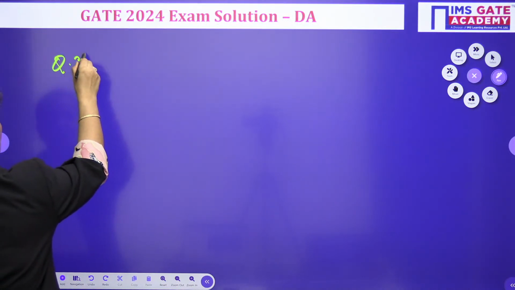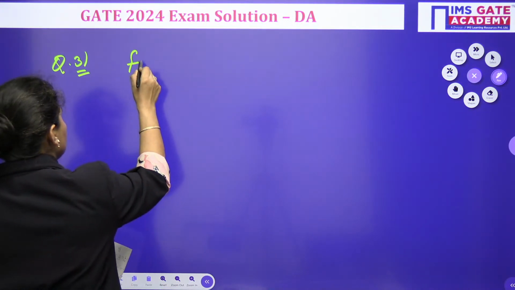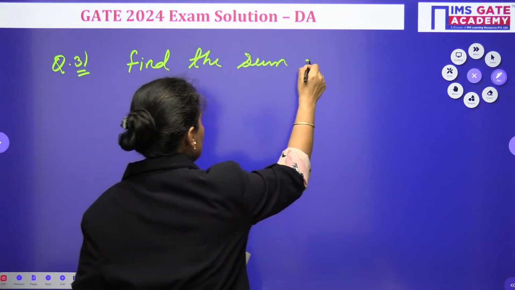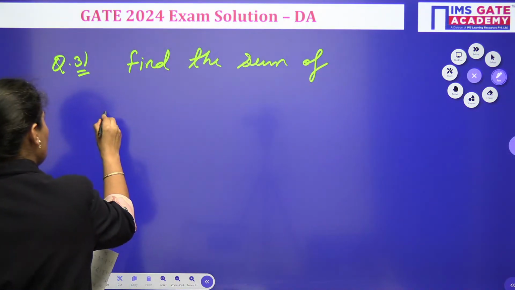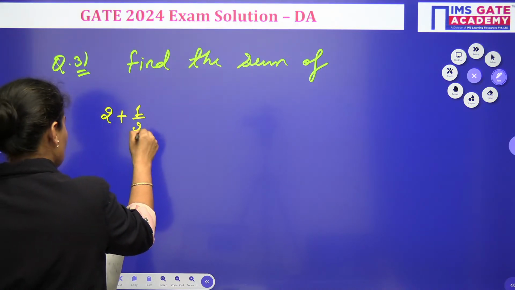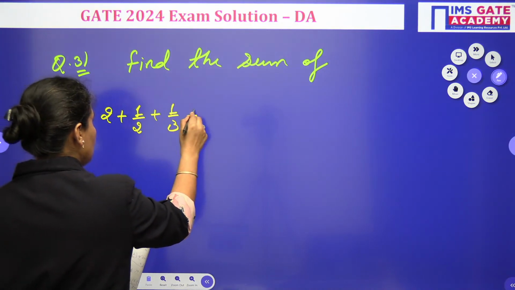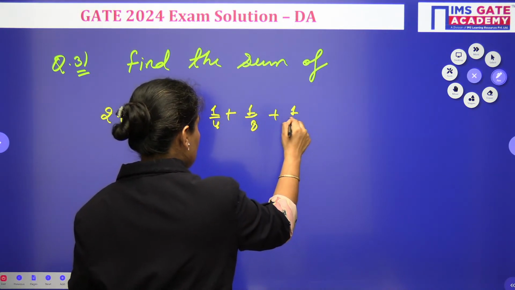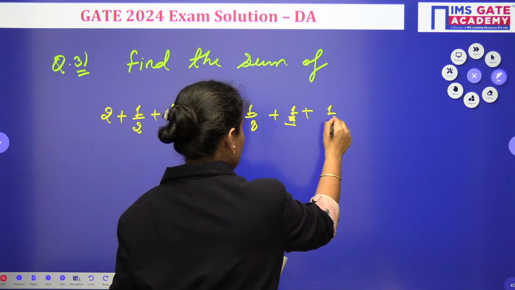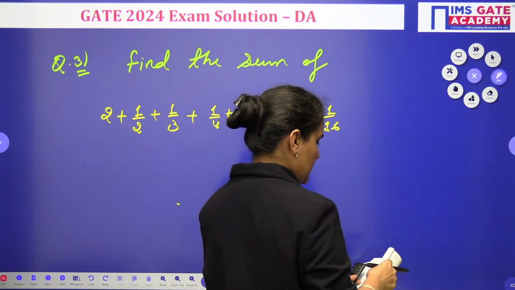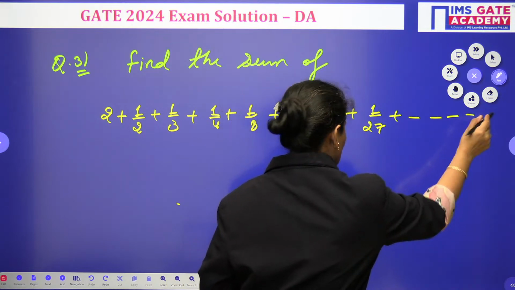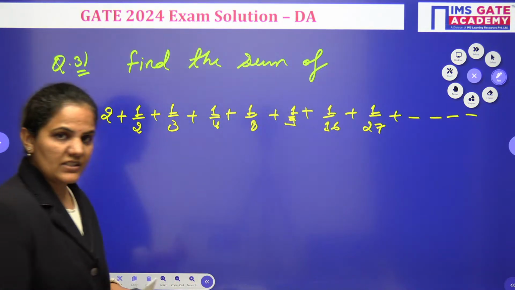Alright, now let's come to one more question I'm having here. The question is, find the sum of the given series. One series is given to us: 2 plus 1 by 2 plus 1 by 3 plus 1 by 4 plus 1 by 8 plus 1 by 9 plus 1 by 16 plus 1 by 27 and so on. So this was an infinite series which is given to us.